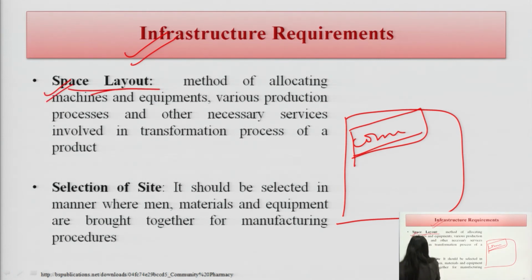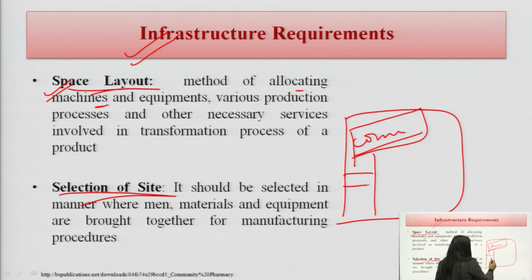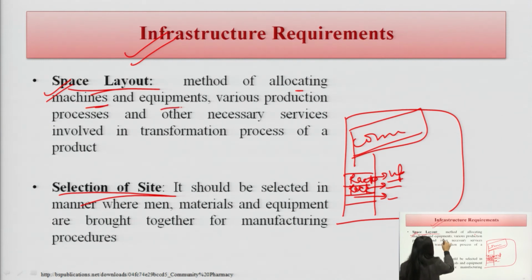So, there is a space layout, and there is a selection of site. In the space layout, we see the method of allocating machines. So, where will we put the machine, and as I told you, where the racks for the medications should be, which medicine we will put in the lower rack, in the upper rack. In this allocation of machines and equipment, we will see like this. Various production processes are there, and other necessary services involved in the transformation process of the product. So, this is all about the space layout, how it should be.